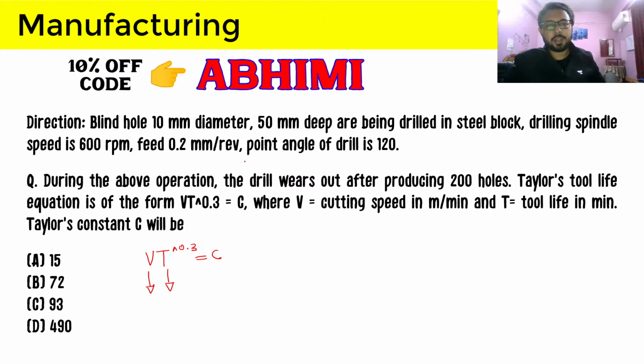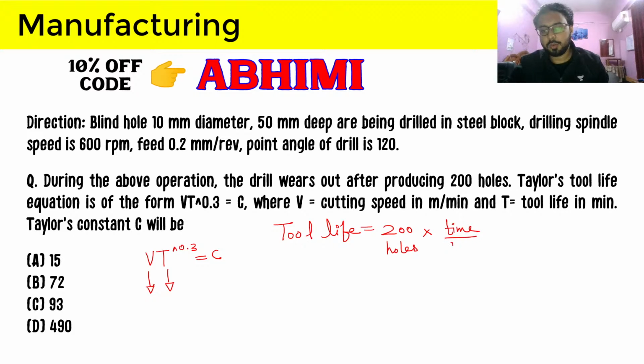So since the tool is given as the one which can be used till 200 holes creation or production, the tool life we will have to calculate, and we will use this logic here: tool life is equal to 200 holes into machining time, that is, time per hole. Time per hole is the machining time.